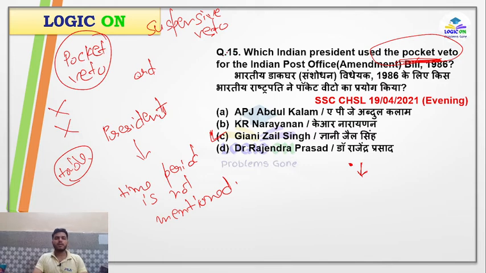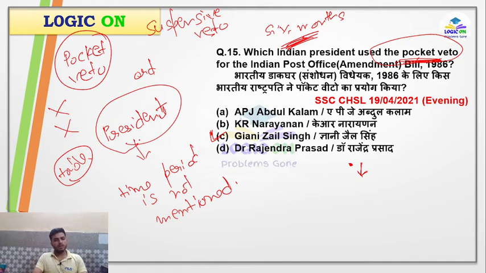Regarding the elections of the president, the elections of the president have to be conducted within a time of 6 months. Okay, I have told you. So they have given certain specific time periods that this work has to be done within this time. But with regard to the president's approval, they have not mentioned a specific period of time.